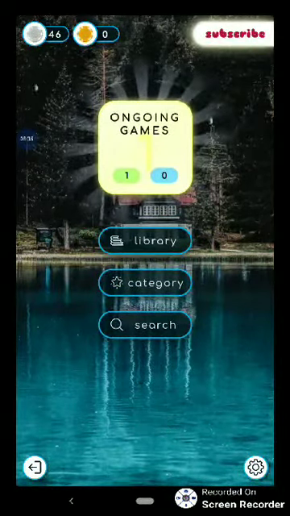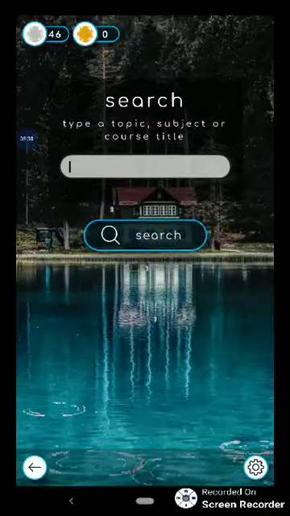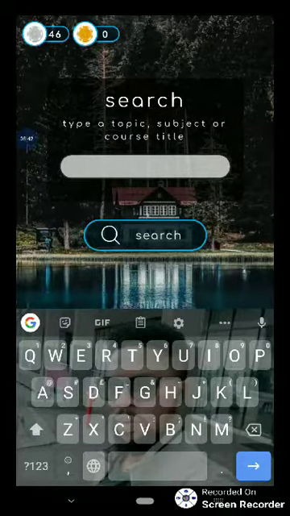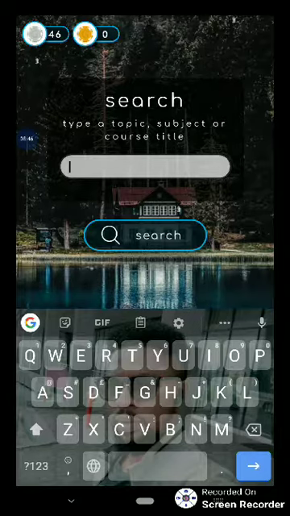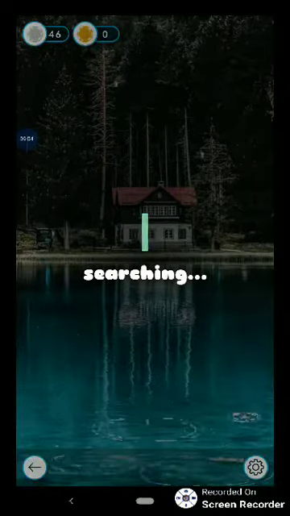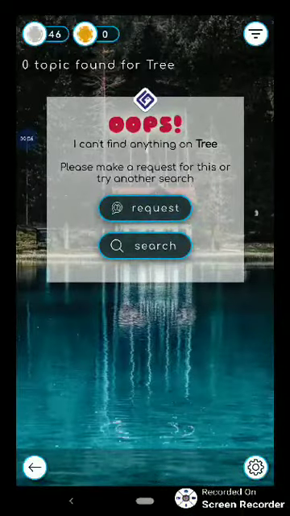Also, if a student searches for any particular note and topic, and he or she can't find it, you can submit a request for it, and within 24 hours, we are going to create the gamified version of that note for the student and it will be in the app for everybody to download. Say I want to search for tree, I don't think there's any content of any topic like that. Okay, so it says oops.